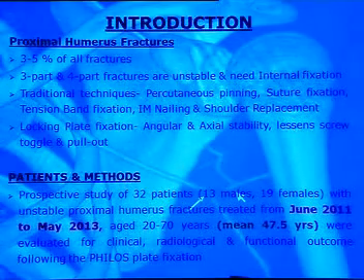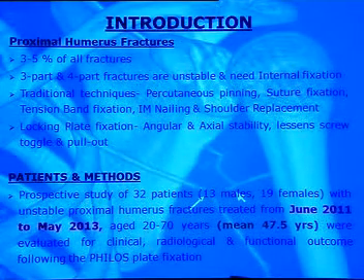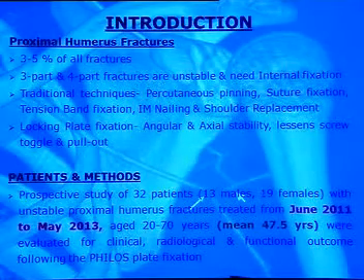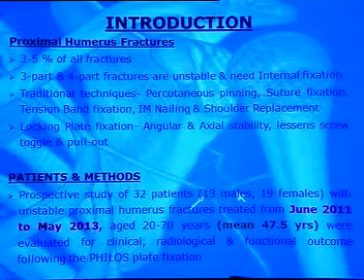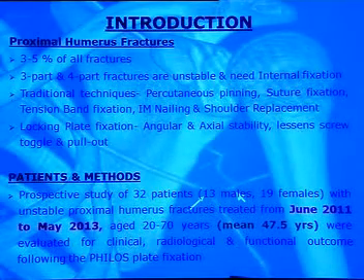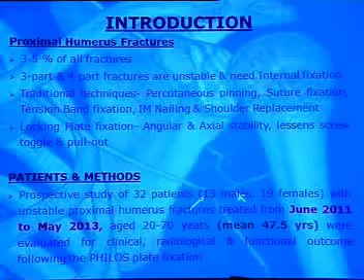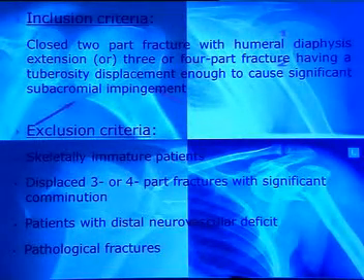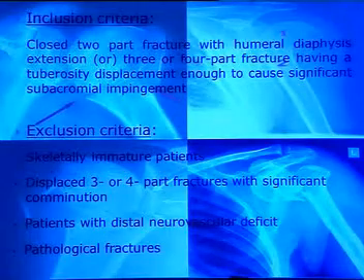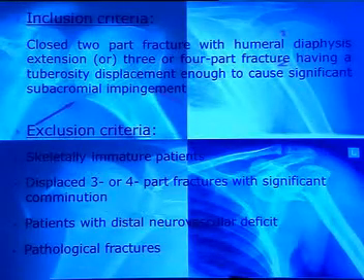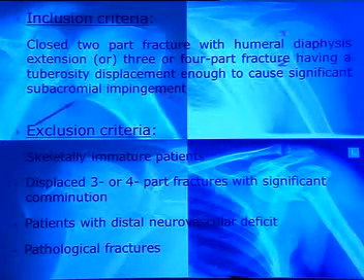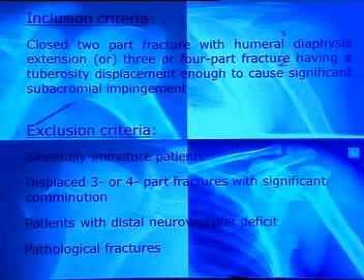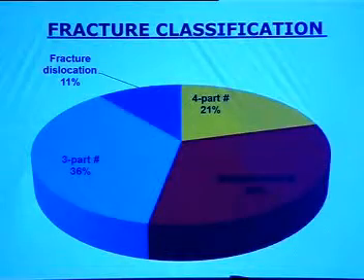We enrolled 32 consenting patients, of which 13 were males and 19 were females, with unstable proximal humerus fractures treated from June 2011 to May 2013. They were aged from 20 to 70 years and we evaluated clinical, radiological and functional outcome following the Philos plate fixation. We included closed 2-part fractures with humeral shaft extension or 3 or 4-part fractures having a tuberosity displacement enough to cause significant subacromial impingement. We excluded skeletally immature patients, displaced 3 or 4-part fractures with significant comminution, patients with distal neurovascular deficit and pathological fractures. So, fracture distribution.